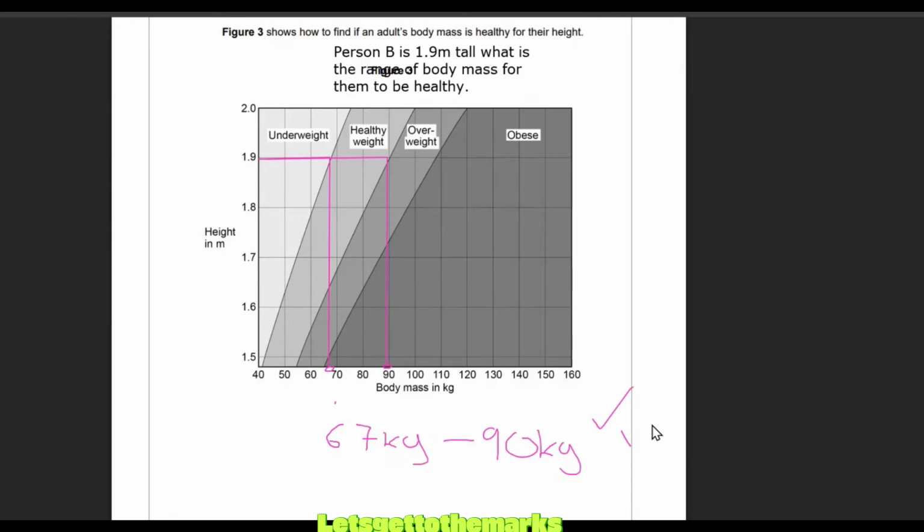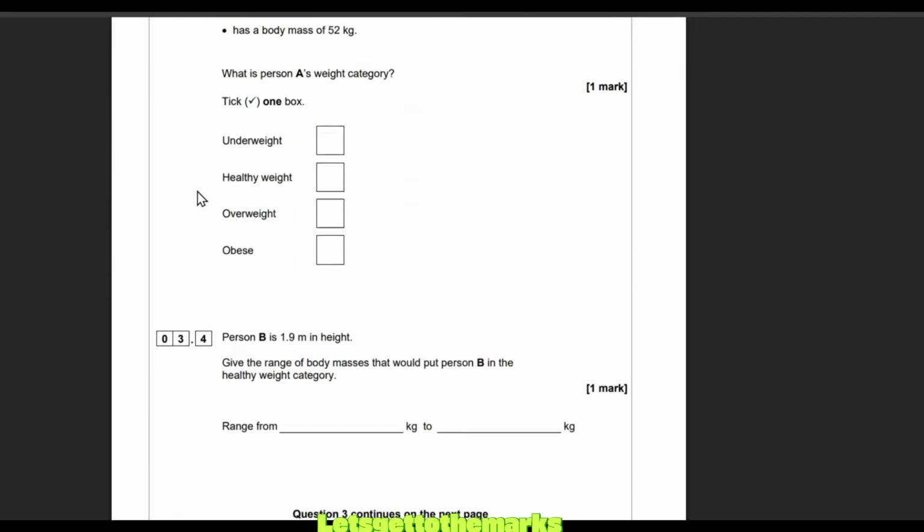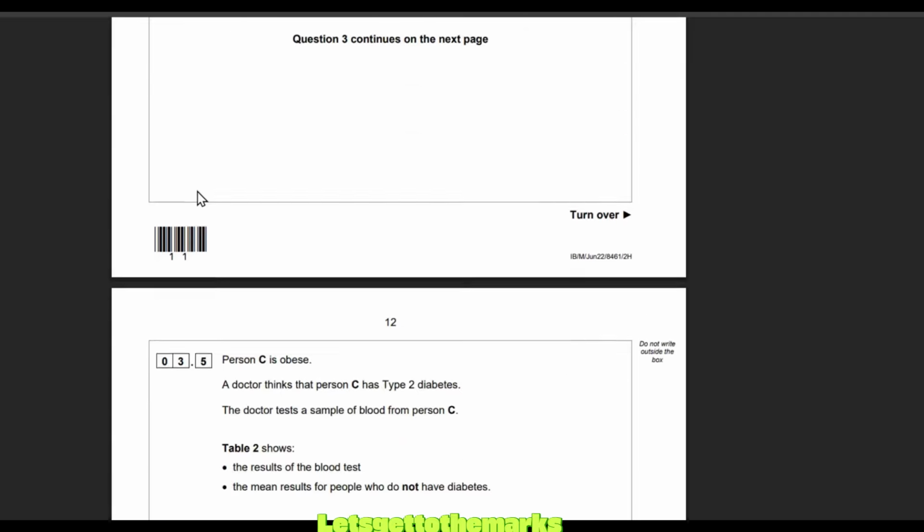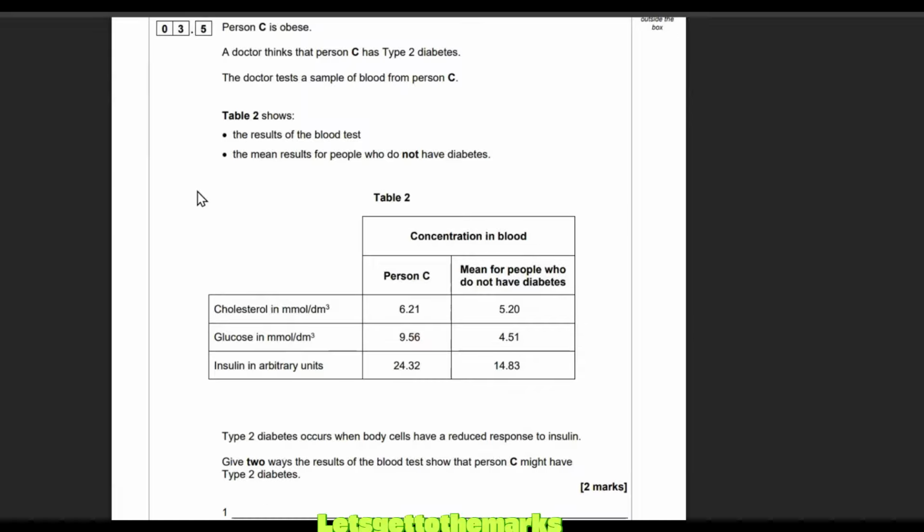That's going to get you 2 marks. Let's zing down. No, it's only 1 mark. Scratch that, it's 1 mark, but there we go.